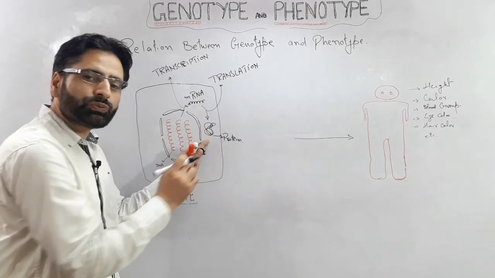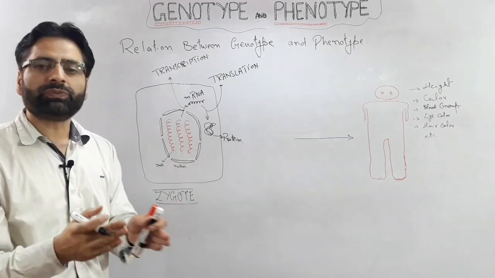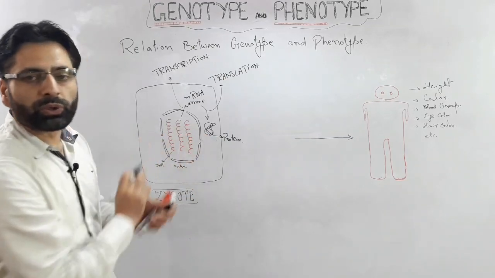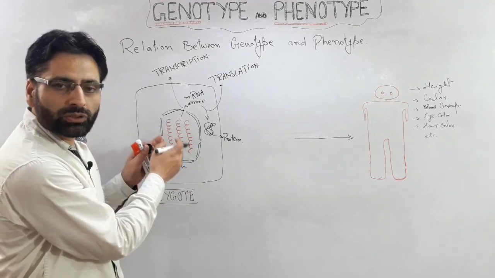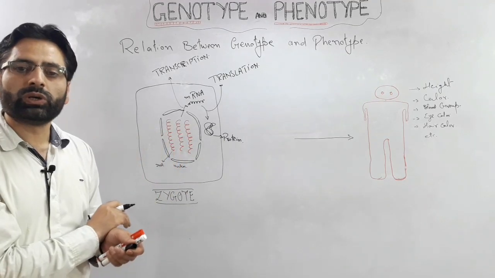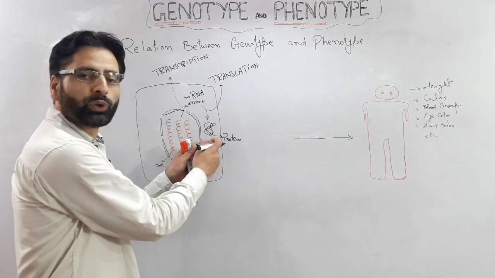Once this protein is formed, the actual function will be performed by this protein. Execution of the function, as per the instructions encoded within the sequence of the nucleotides, is performed by this protein.